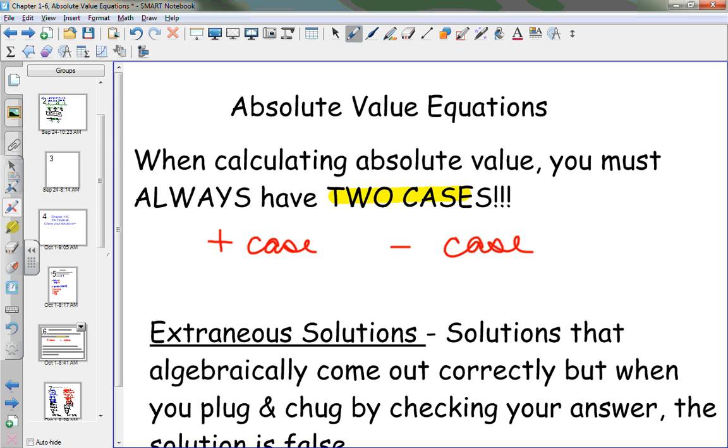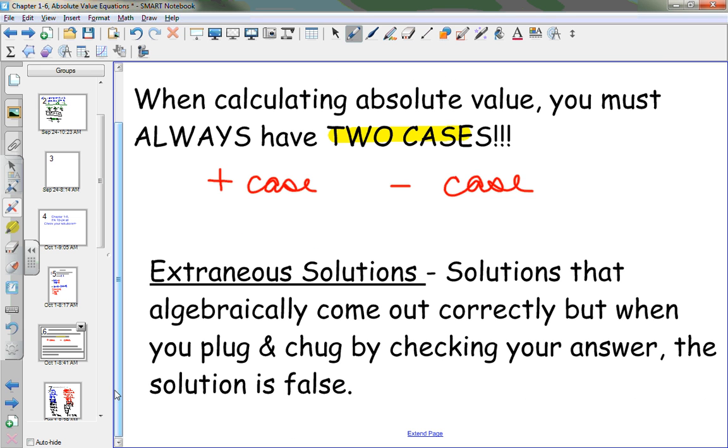Okay? Now, the next thing you need to be worried about in this section is what we call extraneous solutions. Extraneous solutions are solutions that, whenever you find them algebraically, appear to be an answer, but whenever you plug and chug the value back into the actual equation, the left-hand side does not equal the right-hand side, therefore producing a false statement.